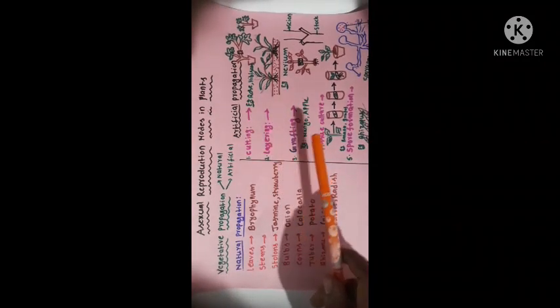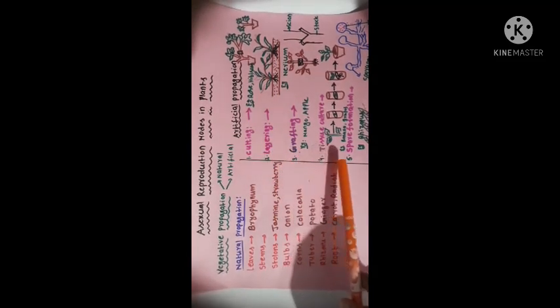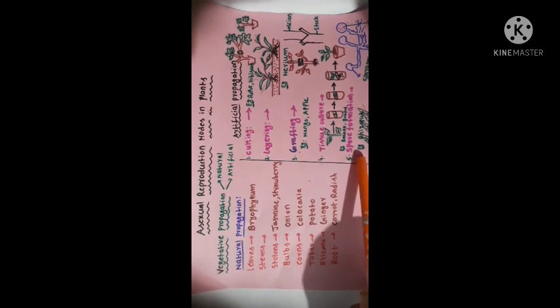Artificial propagation includes cutting, layering, grafting, tissue culture and spore formation or sporulation.